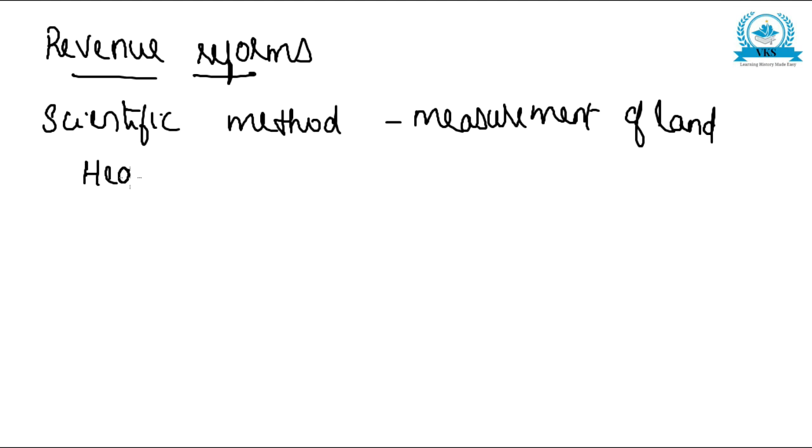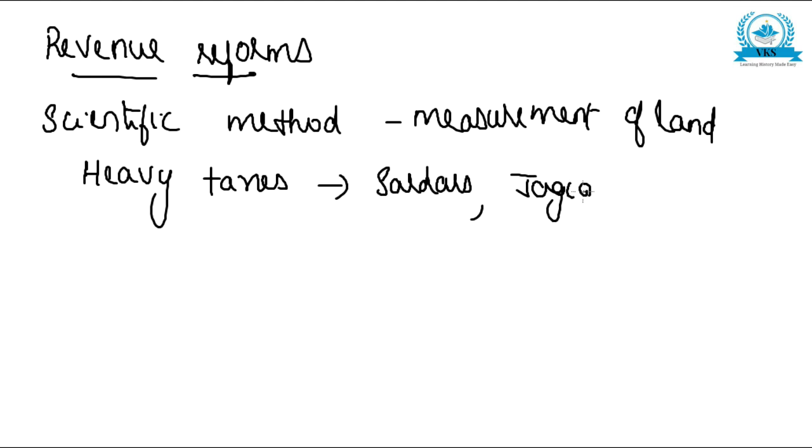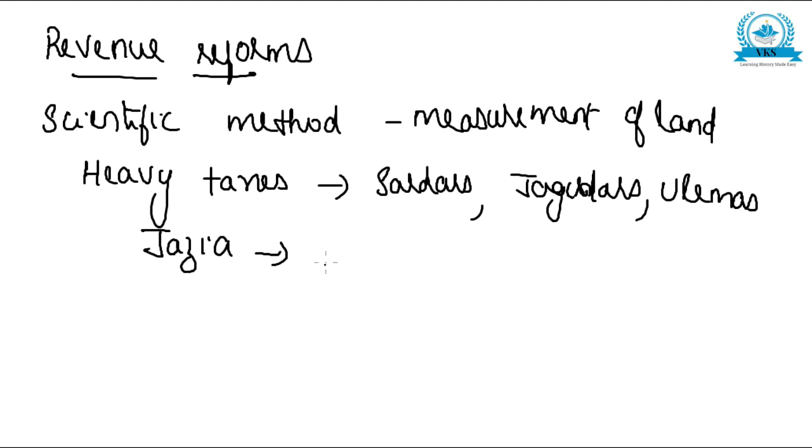Heavy taxes were imposed on special categories of people like Sardars, Jagirdars, and the ulema. And jizya was a tax imposed on non-Muslims.